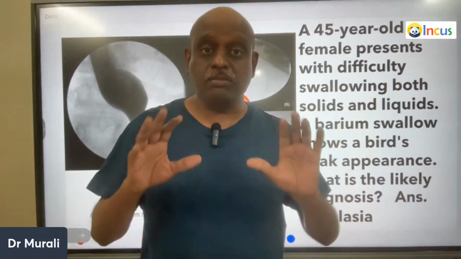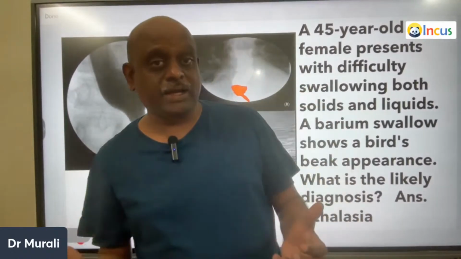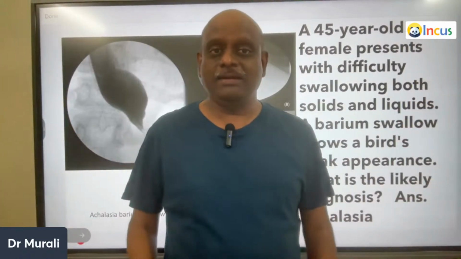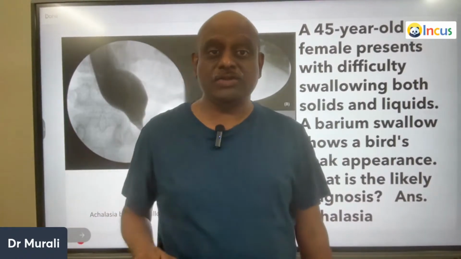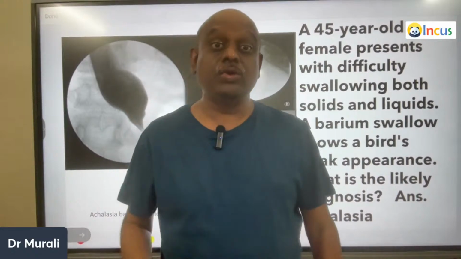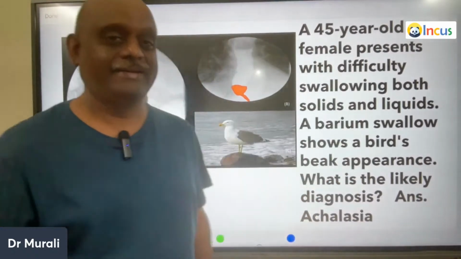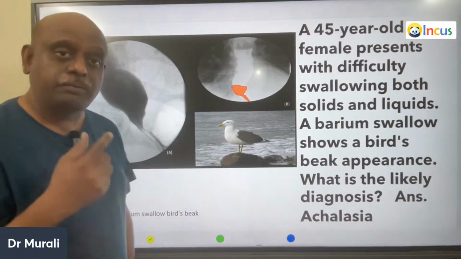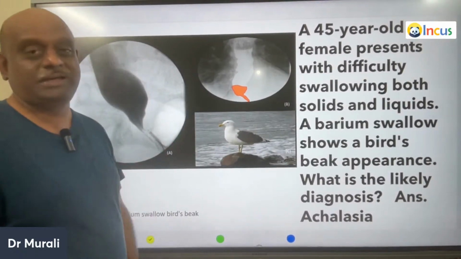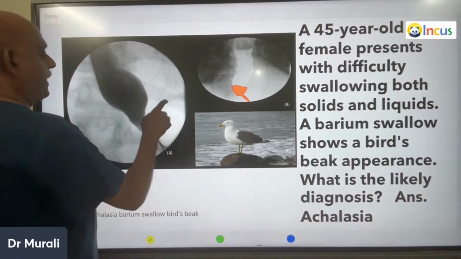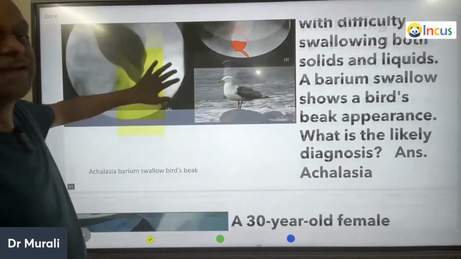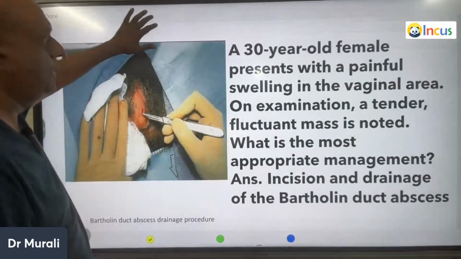If a patient has a problem to swallow both the liquids and solids equally bad, then it is a problem with the peristaltic movement or a neuromuscular incoordination. So typically in achalasia, there's a difficulty to swallow both the solids and liquids. And what is this called as bird beak appearance, which is typical of achalasia, is what you need to remember.